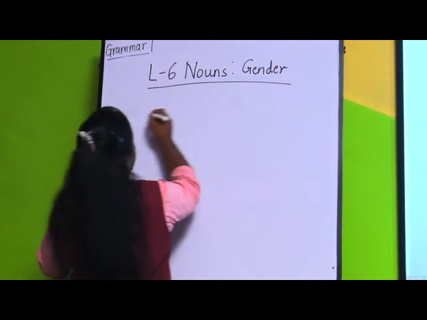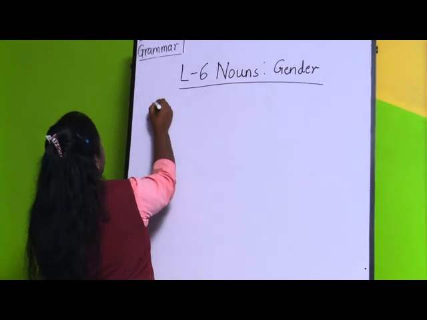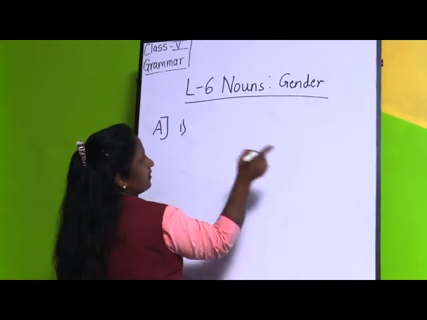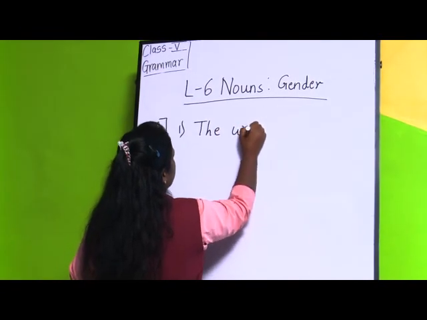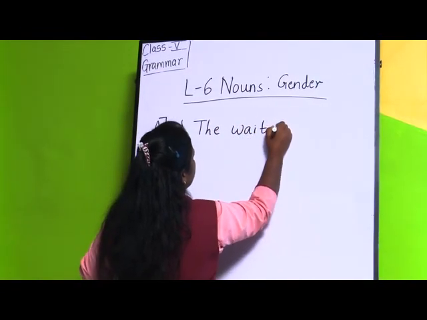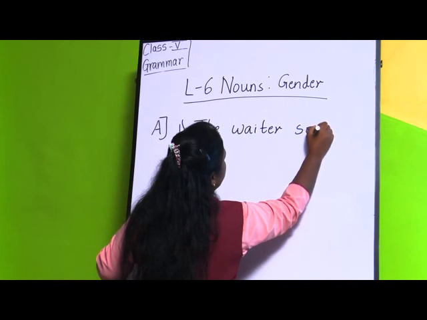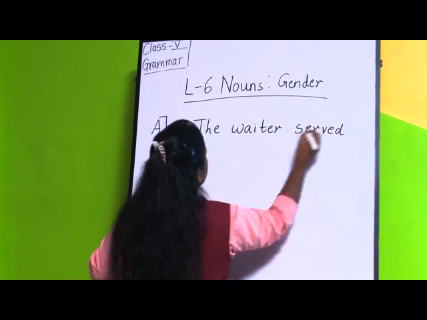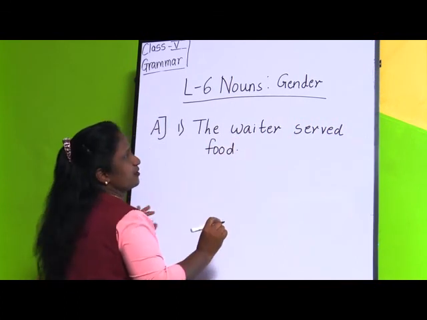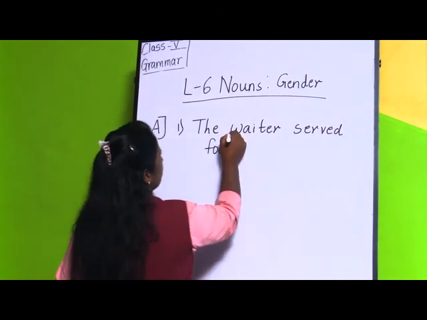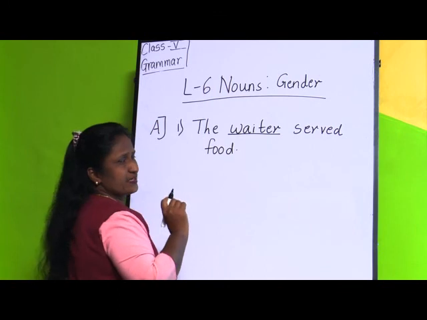So you are going to underline this way, nouns gender. So exercise A now. If you see exercise A, in that first one, they have given the waiter served food. So you are going to underline now, which is the gender over here. Here is the waiter. Waiter is a masculine gender.